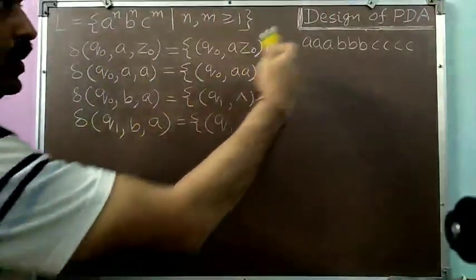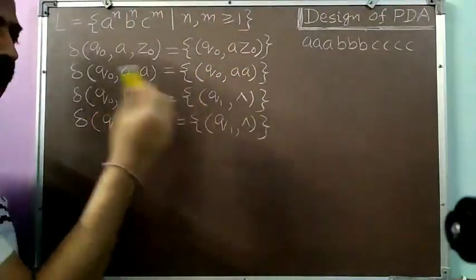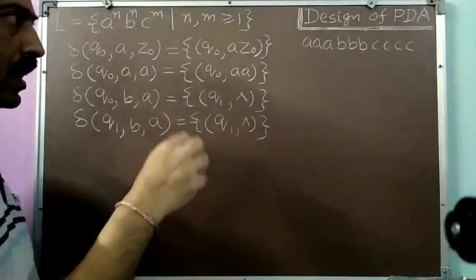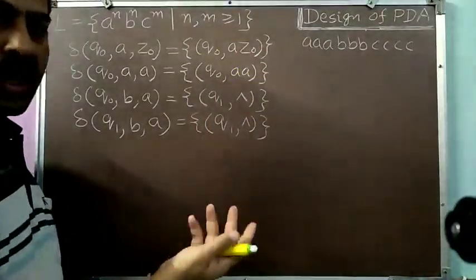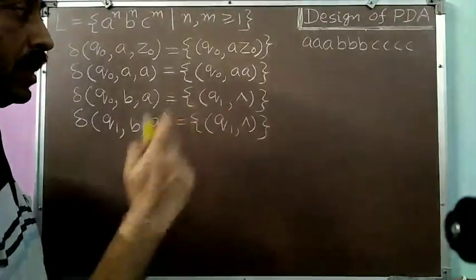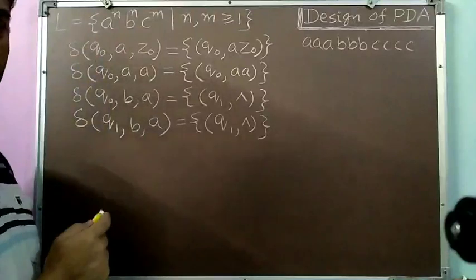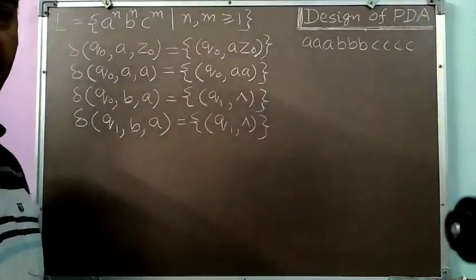Now suppose number of A's and number of B's are equal. So through these four lines, when I will be executing, I will again reach a situation when the pushdown store does not have any A, it has only the initial pushdown store symbol, that is the Z0. But now the state is not Q0. Now state is Q1, because from Q0 I have reached the state Q1.